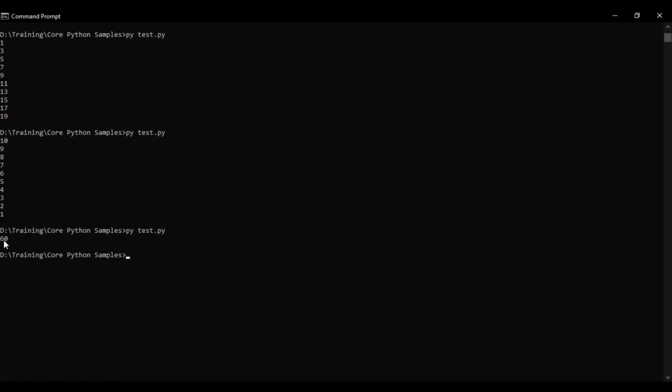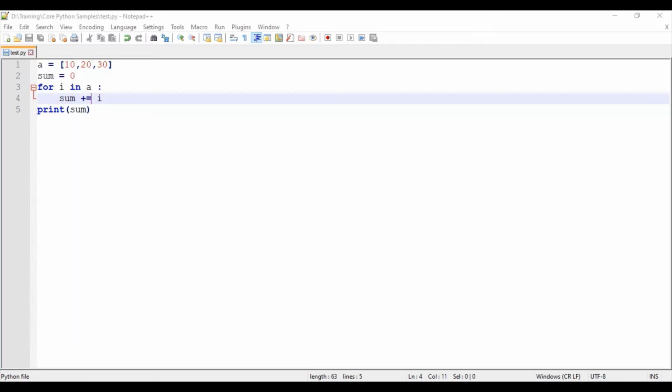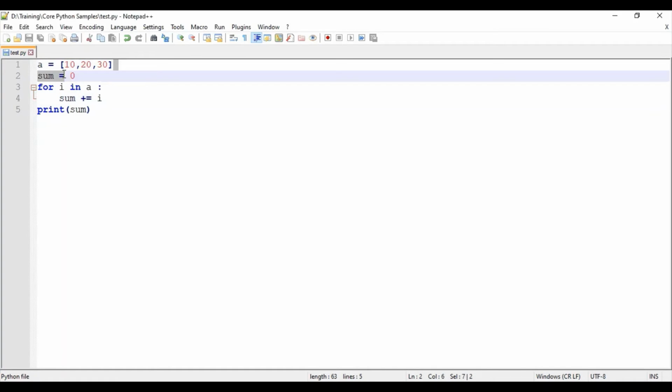So the question here is, if you want to get the list as an input from the user, how can we do it? We have already seen the input method, which gets the input from the user, but it accepts it as a string only. When we wanted to convert it to another type in the previous programs, we used the inbuilt function int.